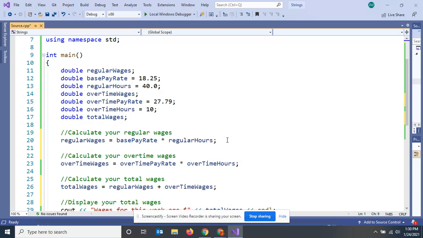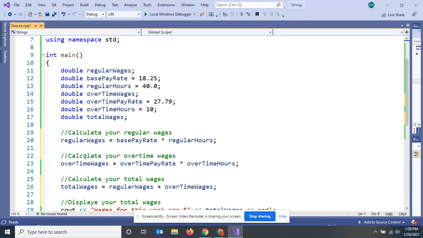I do require it. Any programming instructor in the world does require comments. If you go out on the job site and try to do a program and don't leave comments, you will, I don't know, at least have it brought to your attention to do it next time. All right, that calculates my regular wages.